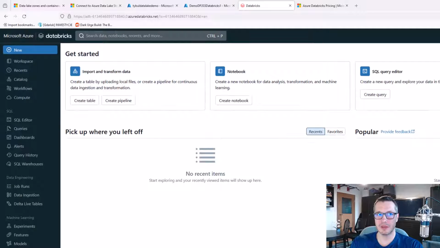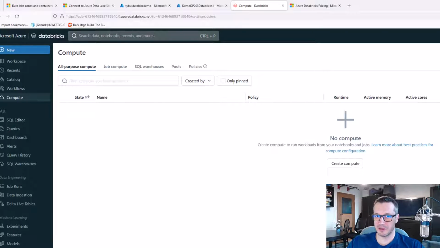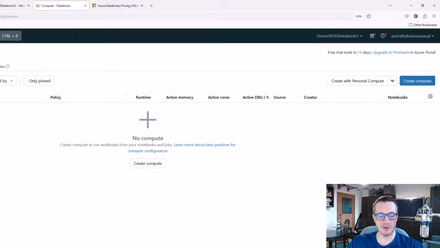So let's create a simple transformation. And you know from the diagram that we need to have the compute power to run our transformations on something. And the place where we're gonna create our cluster is this compute option. So let's go there. And we've got various options here. For now, let's just ignore all of this stuff and let's simply create our compute, our cluster.